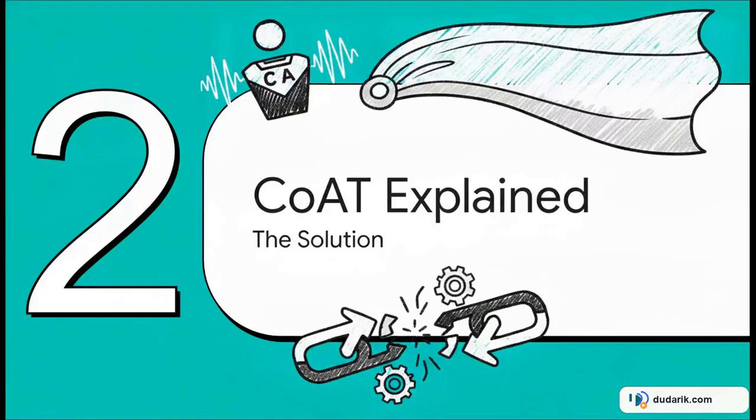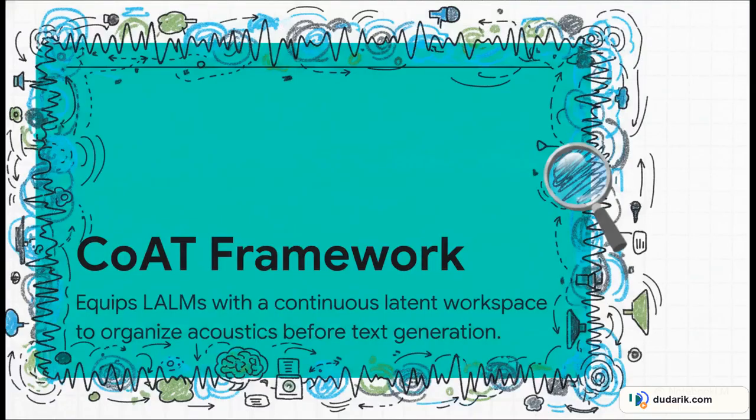Section 2, continuous audio thinking explained. So, how exactly do we fix this structural flaw? Enter the continuous audio thinking framework. By definition, continuous audio thinking, or CoAT, is a framework that equips these models with a continuous latent workspace. I want you to think of this workspace as a sort of cognitive scratch pad for the AI. Before the model even begins to generate a single word of text, this scratch pad allows it to organize and actually hear the full, rich acoustic spectrum. It stops treating audio as this fleeting, transient input stream that just passes through, and instead it anchors it as a persistent, foundational signal.